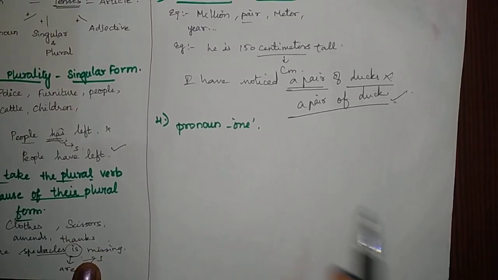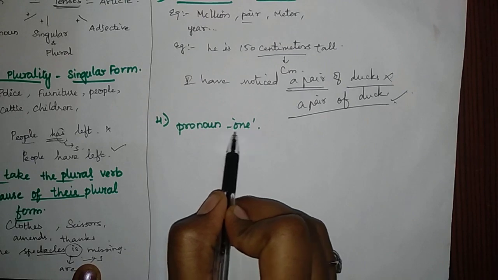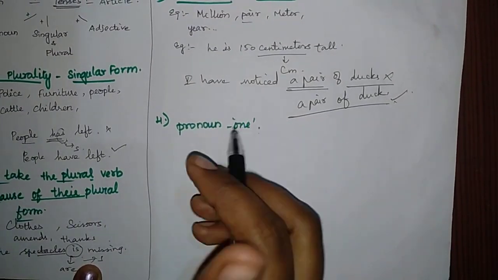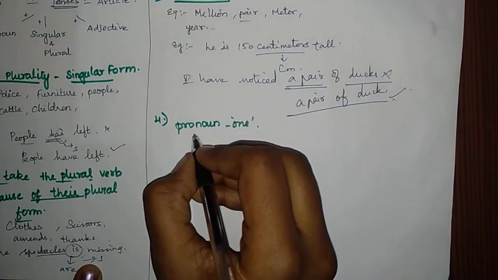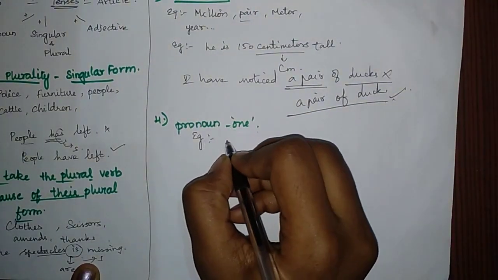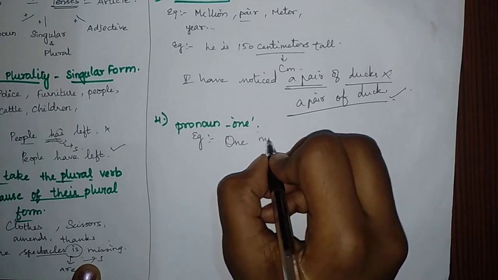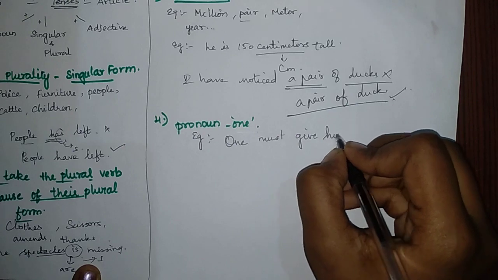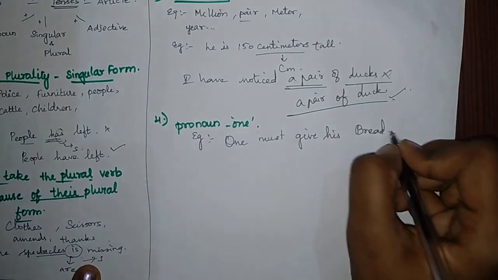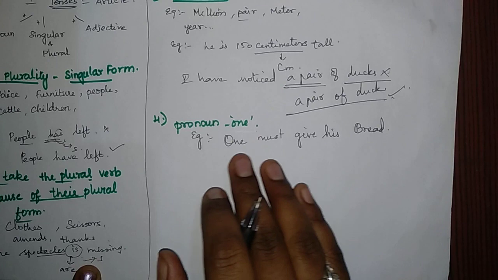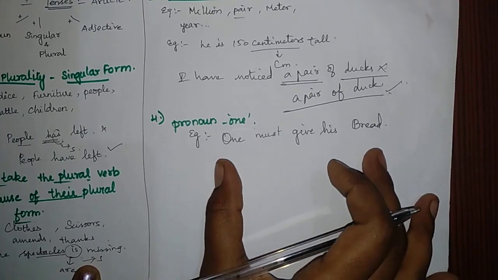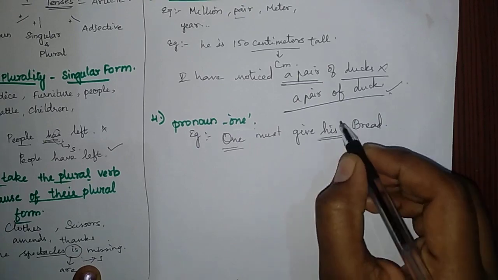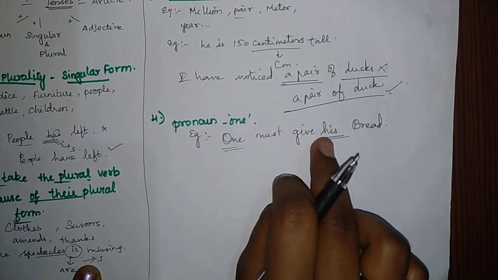And the fourth type is when we have the pronoun 'one' in a statement, the whole statement should maintain the word 'one'. For example, one must give his bread. Here we have used 'one', but we have also used 'his' or 'him' in the statement.